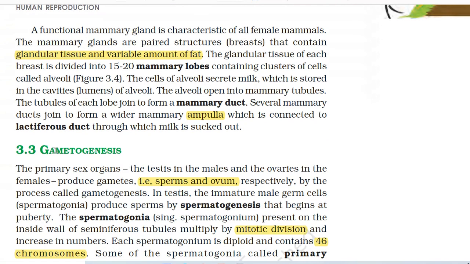A functional mammary gland is characteristic of all female mammals. The mammary glands are paired structures that contain glandular tissue and variable amount of fat. The glandular tissue of each breast is divided into 15 to 20 mammary lobes containing clusters of cells called alveoli. The cells of alveoli secrete milk which is stored in the cavities or lumens of alveoli. The alveoli open into mammary tubules. The tubules of each lobe join to form a mammary duct. Several mammary ducts join to form a wider mammary ampulla which is connected to lactiferous duct through which milk is sucked out.